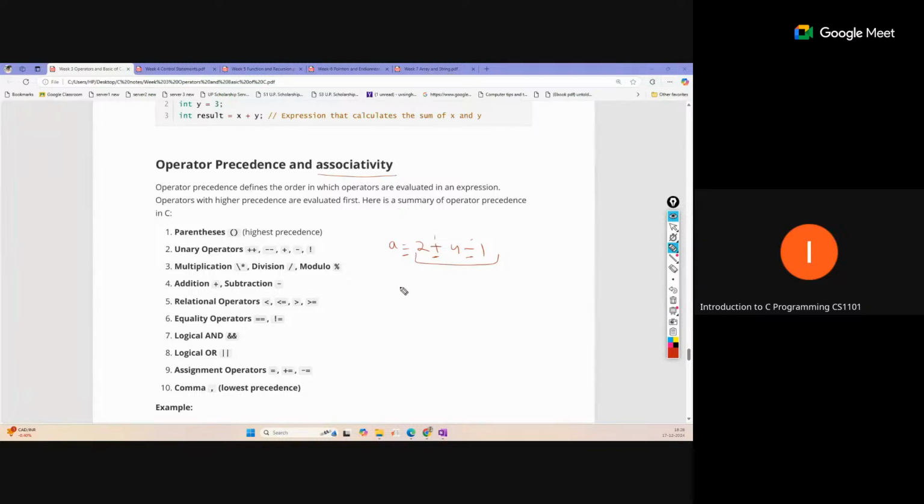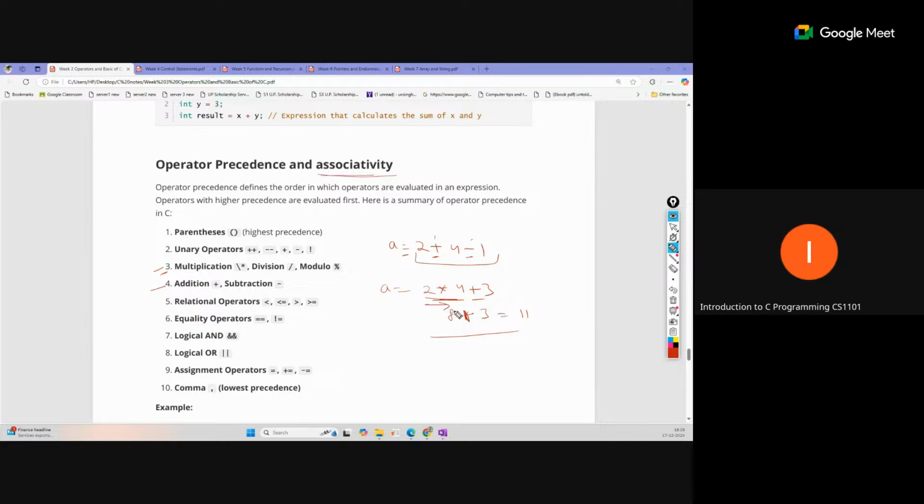If operators are different, like a equal to 2 into 4 plus 3, then you can see multiplication is coming third and addition is coming fourth, so multiplication will be solved first. That means this part will be solved first, and then 8 plus 3 is 11. But if both have the same precedence, then associativity comes in. Most of the time this associativity is left to right.